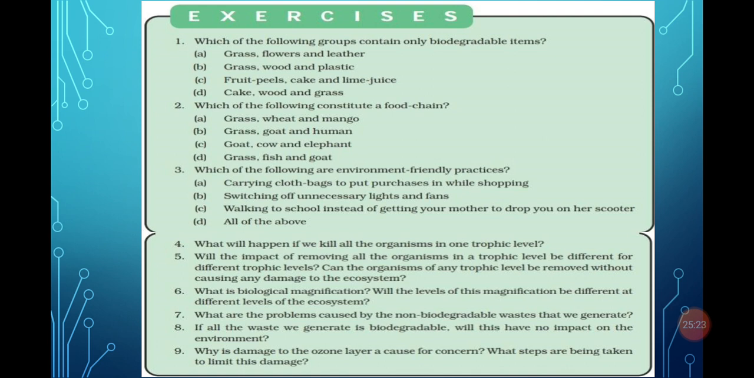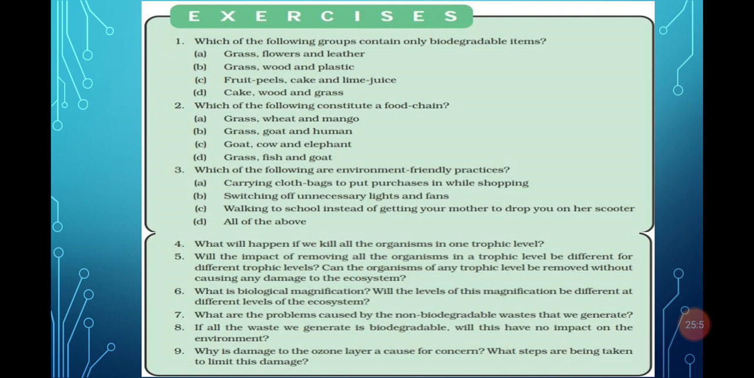If we remove the tiger, then what will happen? Due to removal of the tiger, the number of deer increases in the forest area. If deer increase, they graze grass, so the grass also decreases. And if grass is not there, the grass helps to bind the soil together, so due to that there is soil erosion. It means if we remove any trophic level, the lower trophic level and higher trophic level both are affected. Removing different trophic levels has different effects.